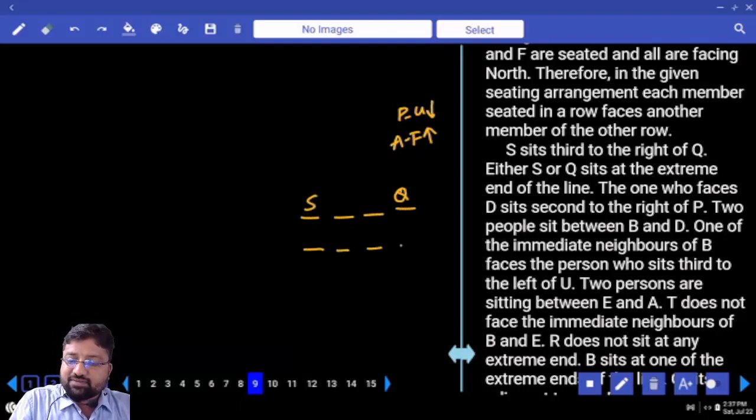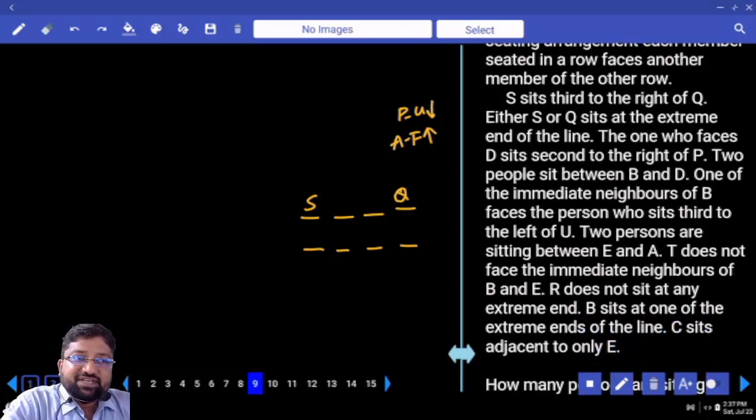Either S or Q sit at the extreme ends of the lines. Who is sitting at the extreme end of lines? Either S or Q. Do you want me to split it immediately? No, I will not split this immediately, because I will see if there are any clues depending upon S or Q. If I find any clue on S or on Q, immediately I will split this question into how many possibilities? 2 possibilities. Till then, I will have a wait and see approach.